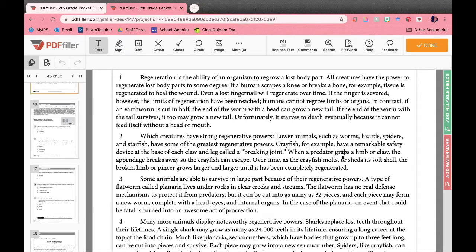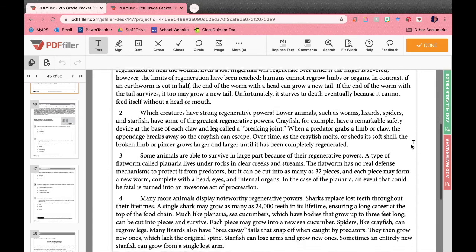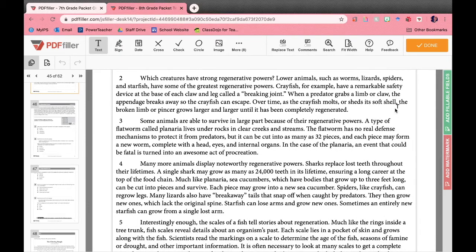In contrast, if an earthworm is cut in half, the end of the worm with the head can grow a new tail. If the end of the worm with the tail survives, it too may grow a new tail. Unfortunately, it starves to death eventually because it cannot feed itself without a head or mouth. Which creatures have strong regenerative powers? Lower animals such as worms, lizards, spiders, and starfish have some of the greatest regenerative powers.